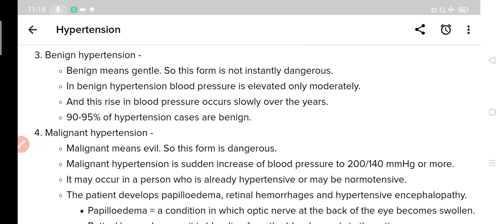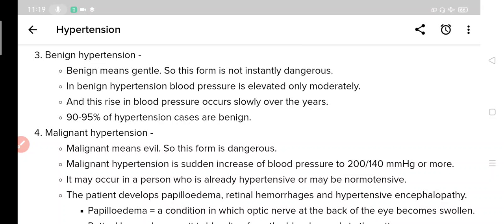The literal meaning of the word benign is gentle. So from this meaning you can see that this form is not that dangerous. It is dangerous because hypertension will affect you in the long term, but it is not instantly dangerous, and you can control it more easily. So it is called benign. And malignant literally means evil, so this form is considered the dangerous one.